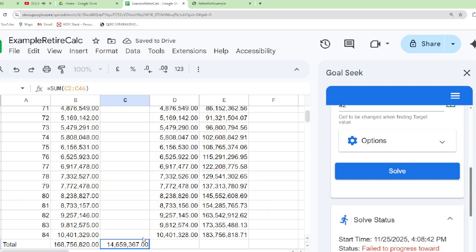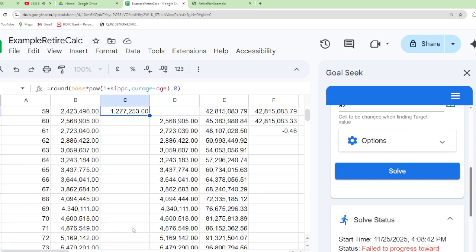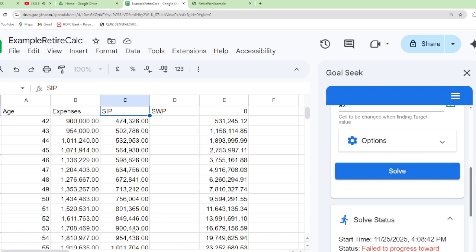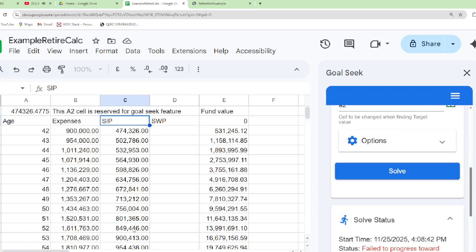SIP is only up to 18 years and it works out to 1 crore 46 lakh 59,267. What about the B2 field? B2 field is heading. No problem. C2 field. Okay.